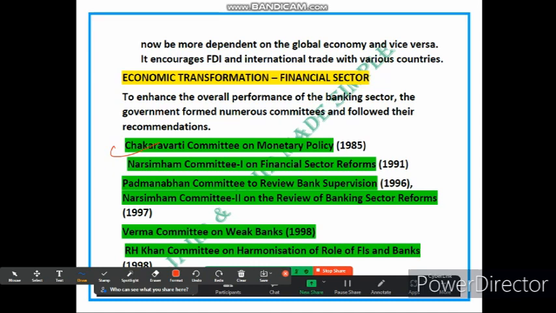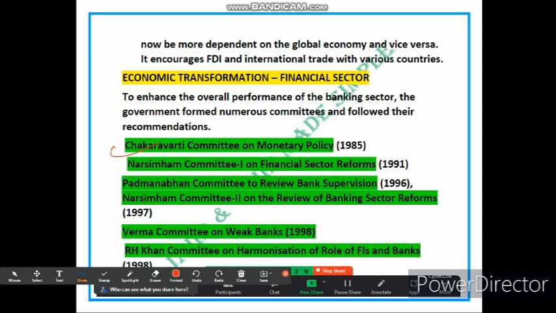Based on the committee's suggestions, the government may implement changes such as adjusting interest rates, regulating the money supply, or improving the central bank's role in managing the economy.